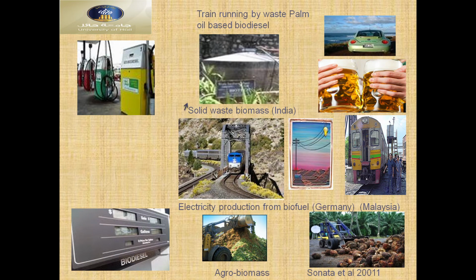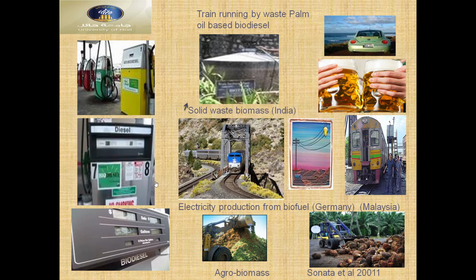You can see here a train running by waste, farm oil based biodiesels. This is the electricity production from biofuel. Germany and Malaysia also. They produced from palm oils. They started a train. So different types of waste, agro biomasses, different types of biomasses in the farm. So we can produce from solid waste biomasses. We can produce power, biodiesels, or biofuels by using this kind of waste.